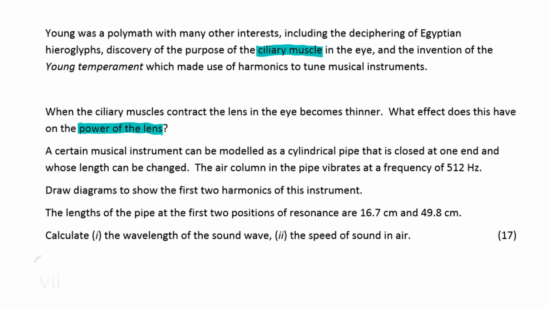Okay, so just going back to the original question, we are told that a certain musical instrument can be modelled as a cylindrical pipe that is closed at one end and whose length can be changed. The air column in the pipe vibrates at a frequency of 512 Hz, and we're asked a couple of questions on this. We are also told that the lengths of the pipe at the first 2 positions of resonance are 16.7 centimeters and 49.8 centimeters.